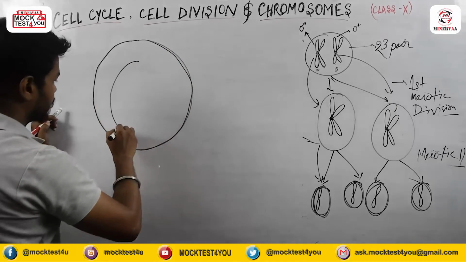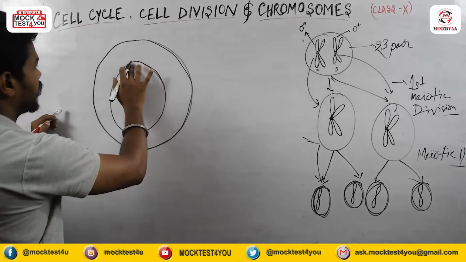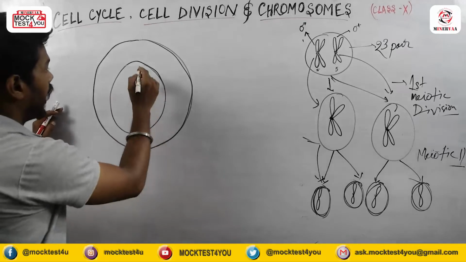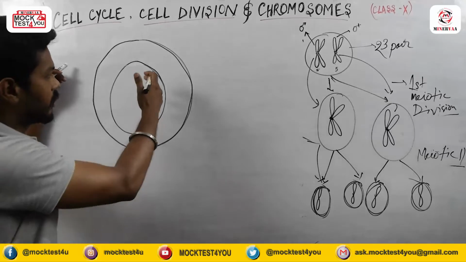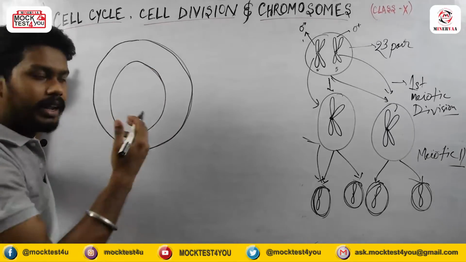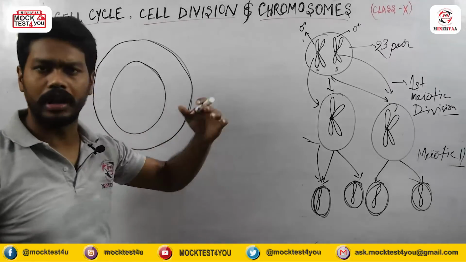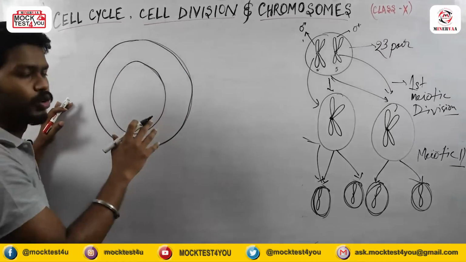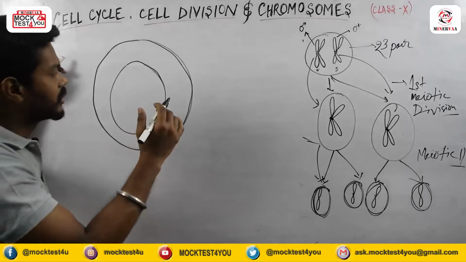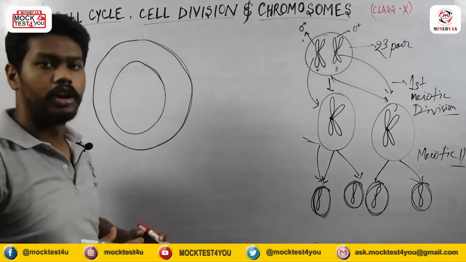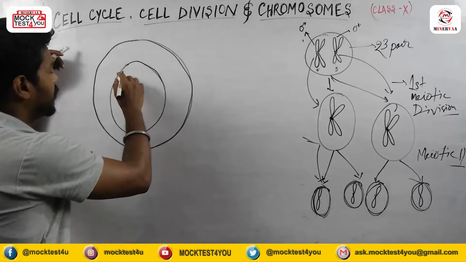Inside the cell there is a nucleus, and outside the nucleus there is cytoplasm. One most important thing to note is that during cell division, certain structures are very important, which I'm drawing. Mitochondria, ribosomes, Golgi bodies, I will not show here, because those things are not important during cell division. Obviously they will also get doubled and divide themselves and increase their number, but they are not directly involved in cell division.